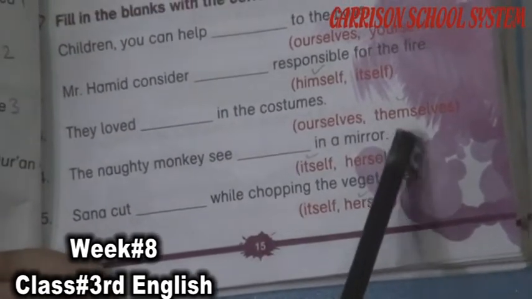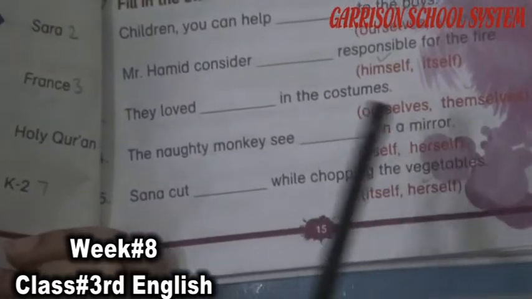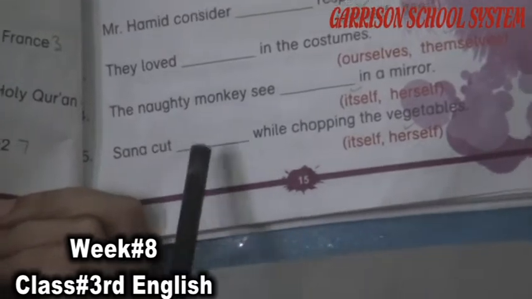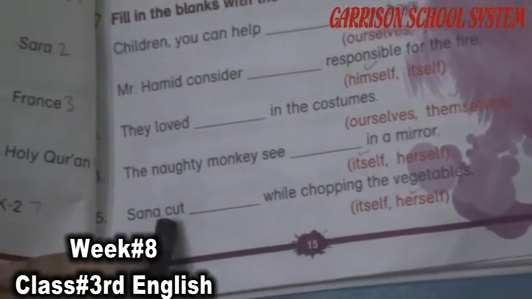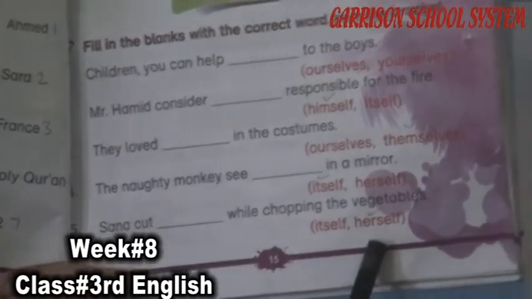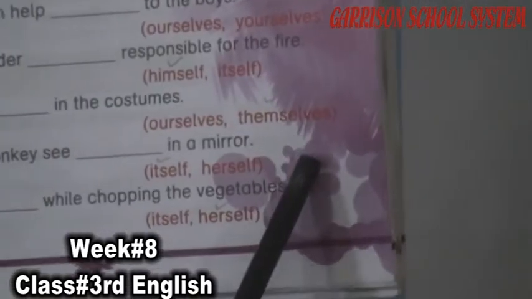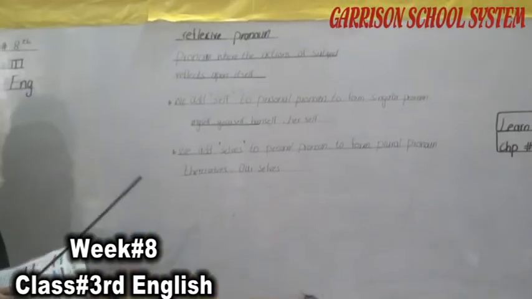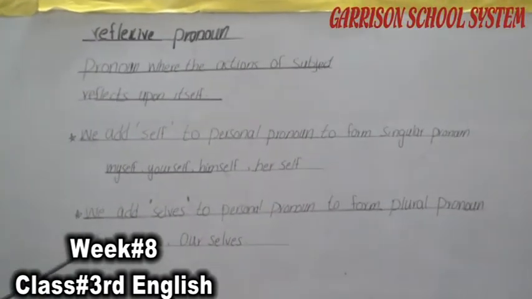Ourselves, no, themselves. The naughty monkey sees dash in a mirror. Monkey, itself. Sana cut dash while chopping the vegetables. Sana is a girl. She converts into her, so that's why herself. The answers are yourself, himself, themselves, itself and herself. Now, I hope you have a clear concept in your mind about the reflexive pronoun, singular pronoun and plural pronoun.